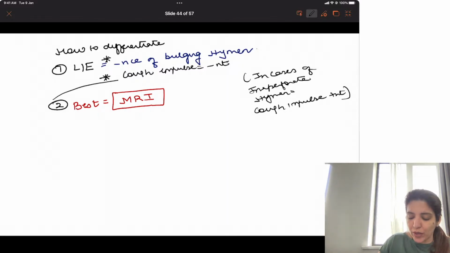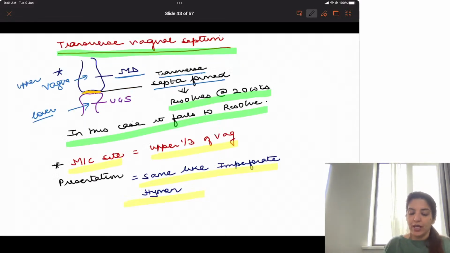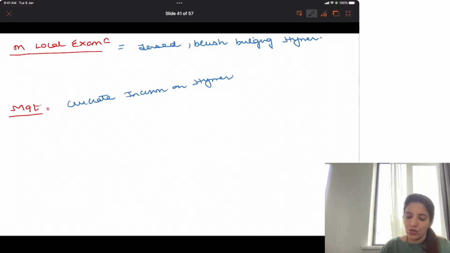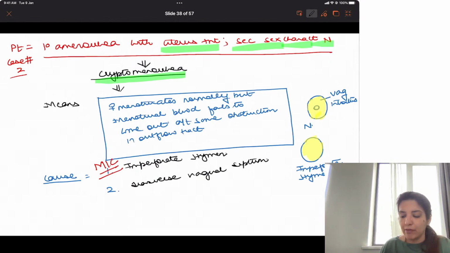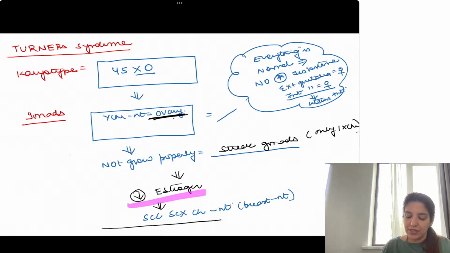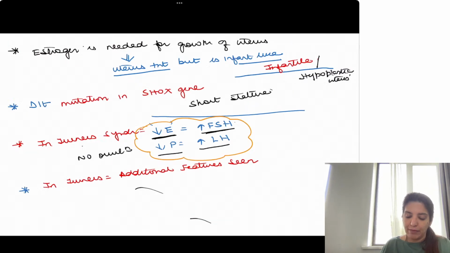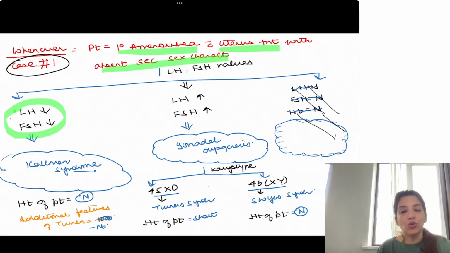But the best way to differentiate between transverse vaginal septum and imperforate hymen is MRI. Right? That's the best way to differentiate between them. Clear? Any confusions here? No? So we have dealt with those cases where we were getting primary amenorrhea with uterus present and secondary sexual characteristics absent.